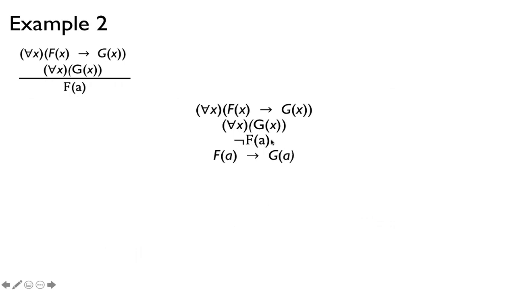Okay, so again, here's a, an object, so we're going to replace x with a right here. So f of a implies g of a, just like before. Same thing for g of x: we put g of a there, and then we're going to branch as before, not f of a or g of a. But notice in this case, we can't close this tree. This branch has no contradiction, and this branch also has no contradiction.